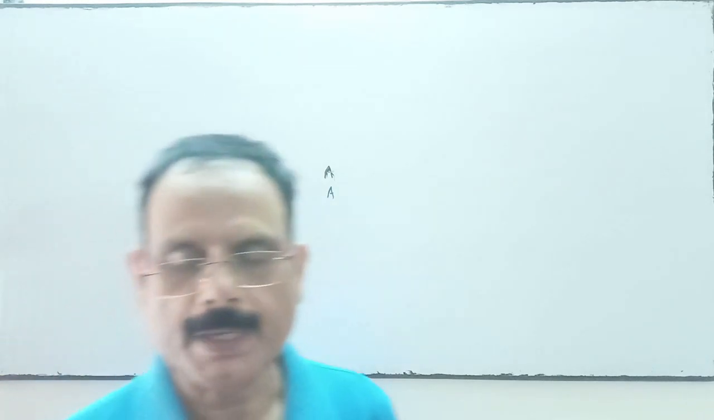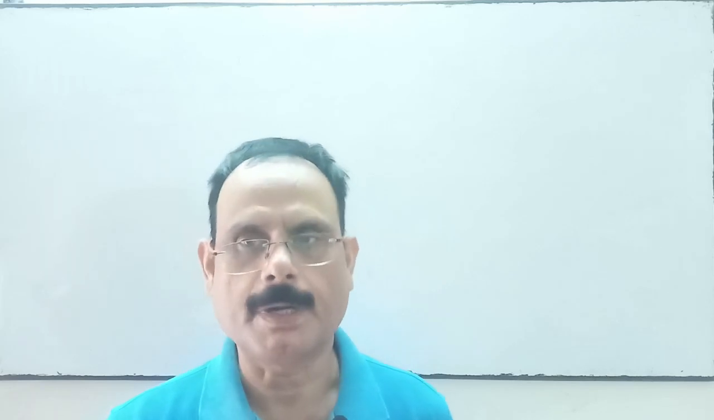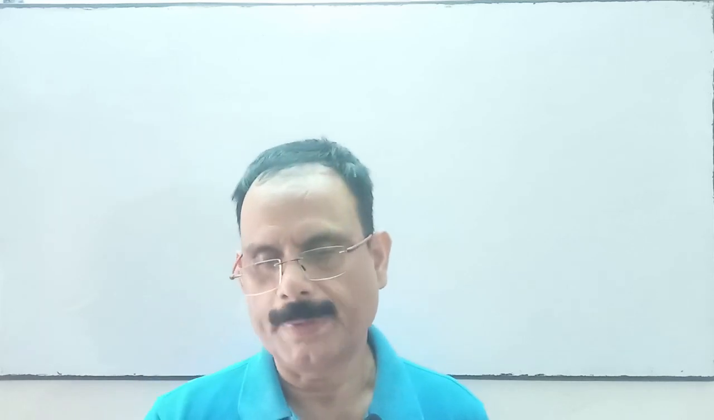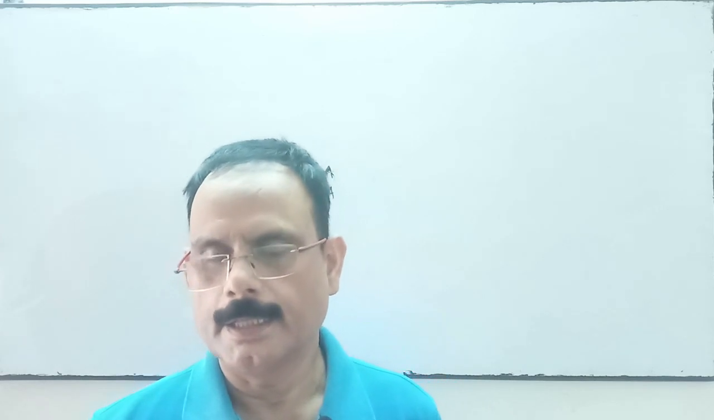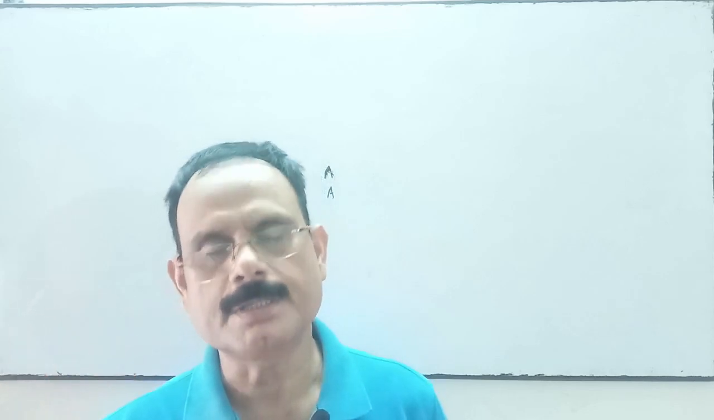Now the next topic related to retirement and death. Today we'll discuss the death of a partner. When the partner dies, in our accounting, what we do is pay the amount of the deceased partner to their executors, their legal representative.